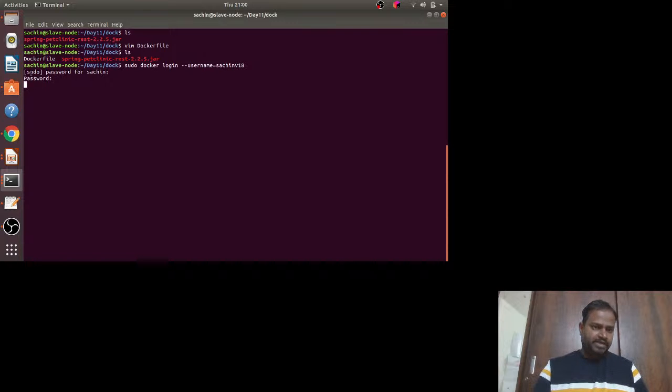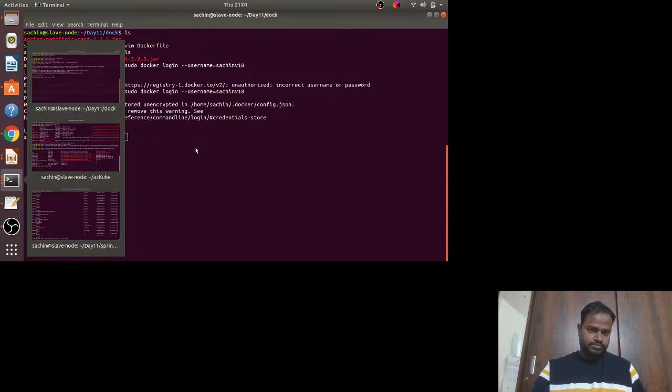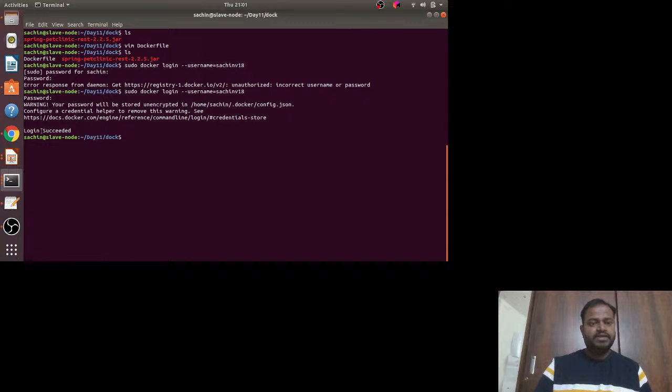If you observed here, it asks for the sudo password and then it is asking for the Docker password. It will do the login. Okay, I think I have not typed the password properly. Okay, you can see that the login succeeded now, right?